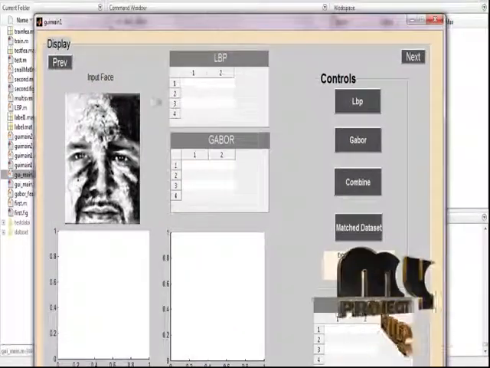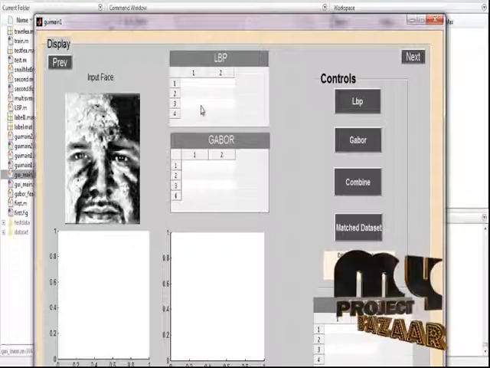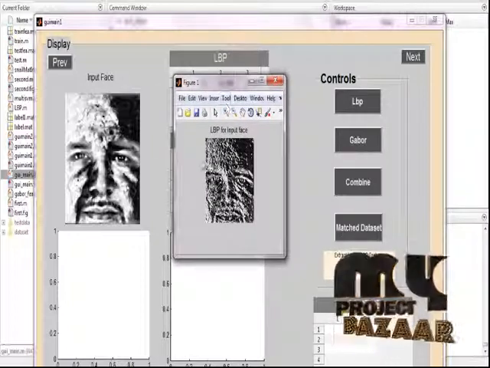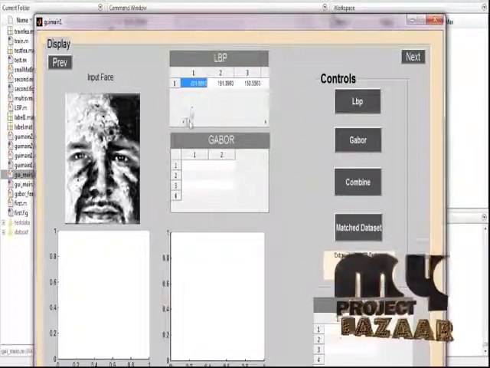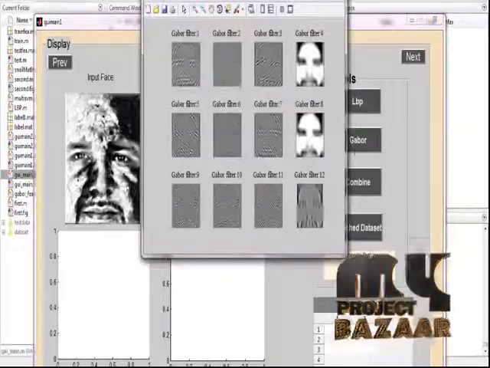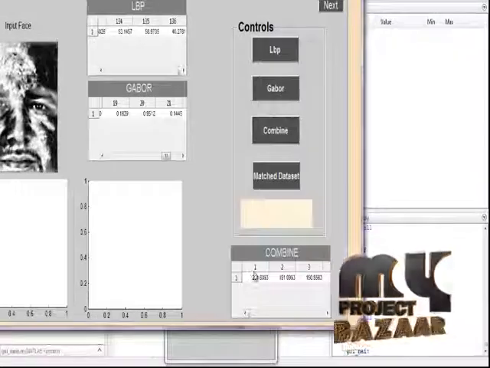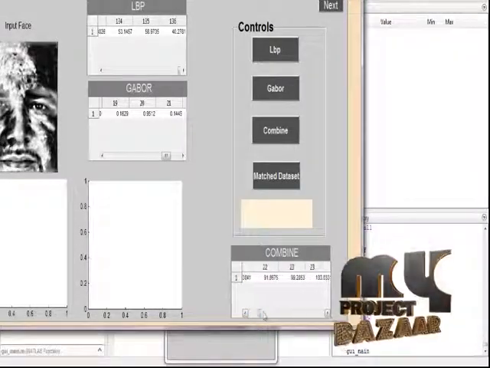This is the second window of our process. We have to calculate the LBP and Gabor features for the input face, using the enhanced image. In the enhanced image, we extract the features using two algorithms called LBP and Gabor. Click the LBP button. This is the picture representation of LBP. These are the values for the LBP calculation. This is the feature extraction of our process. Click the Gabor button. These are the Gabor values, and then we combine the values of LBP and Gabor. This is the combined features of our process. This is the test feature of our process.